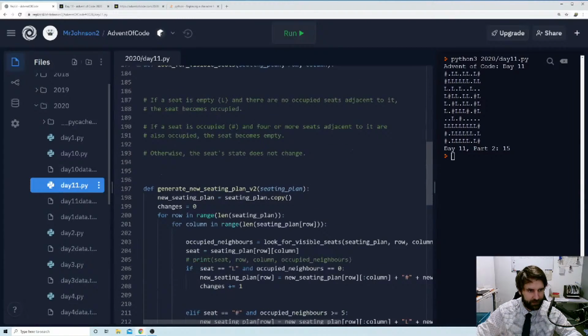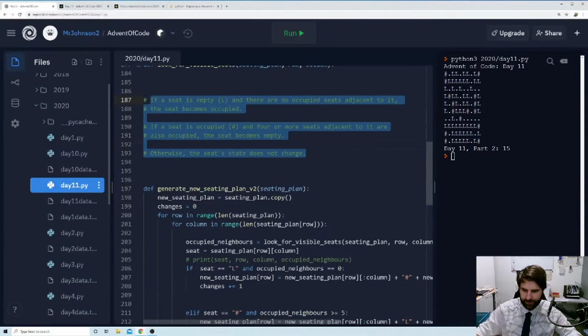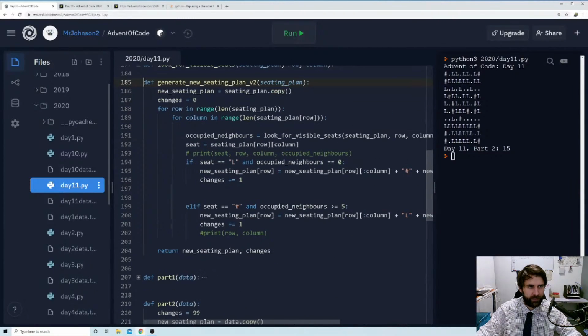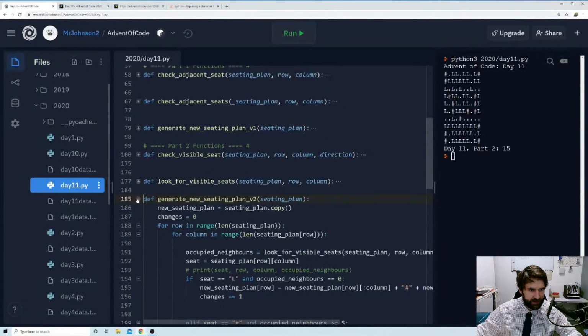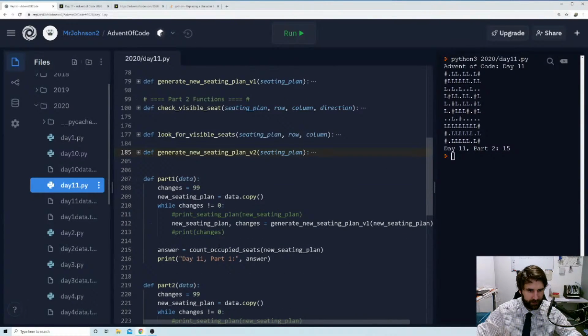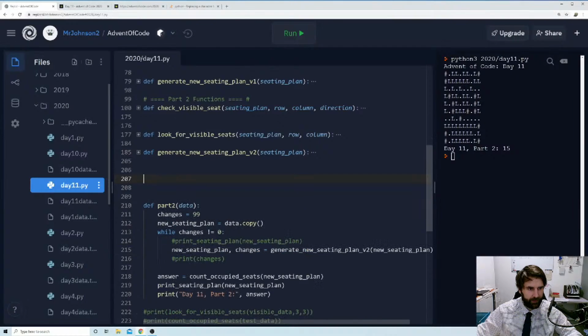So we've got our part 1 functions. We can get rid of these rules because they're for part 1, which are not relevant anymore. And then we've got our part 2 functions here. And then let's just take part 1 and we will pop it up here.